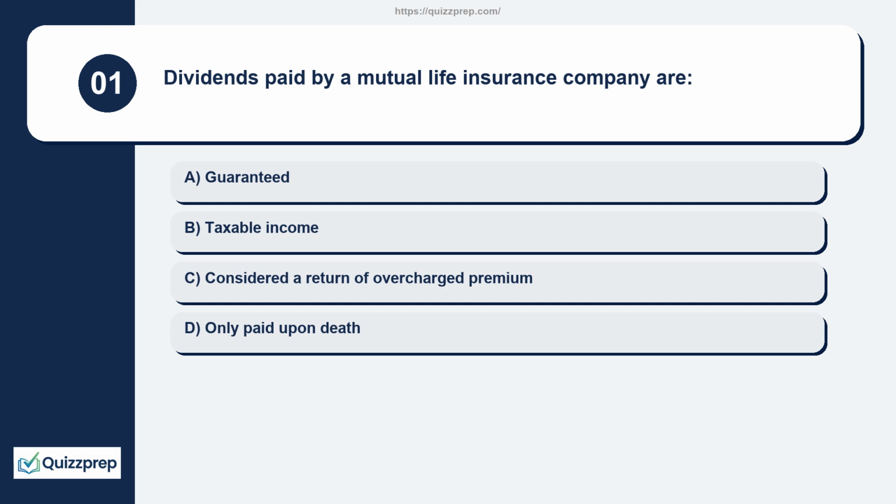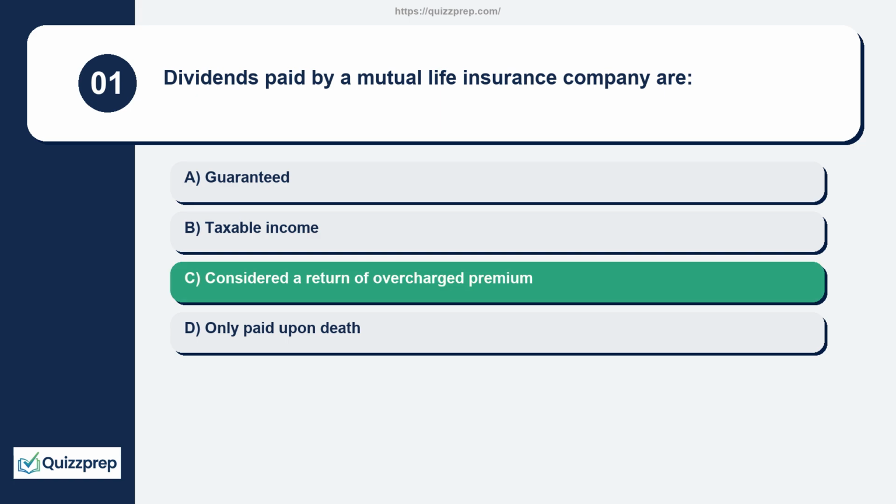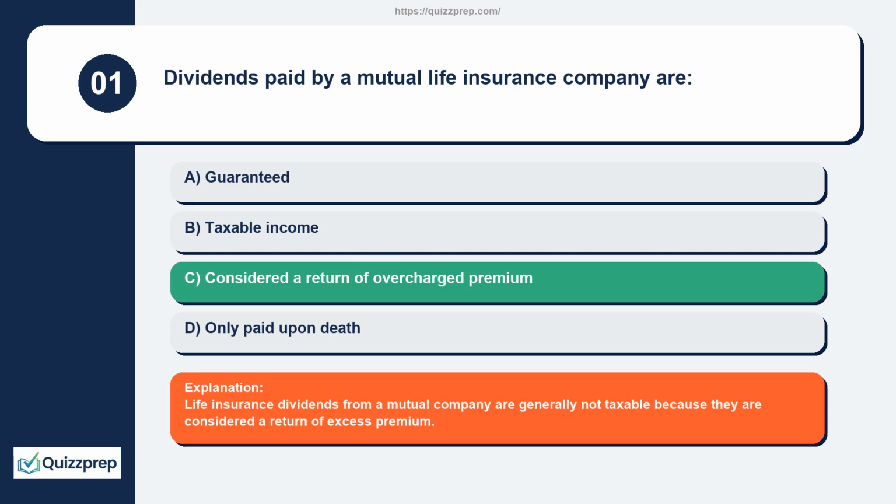Question 1. Dividends paid by a mutual life insurance company are guaranteed, taxable income, considered a return of overcharged premium, only paid upon death. Life insurance dividends from a mutual company are generally not taxable because they are considered a return of excess premium.